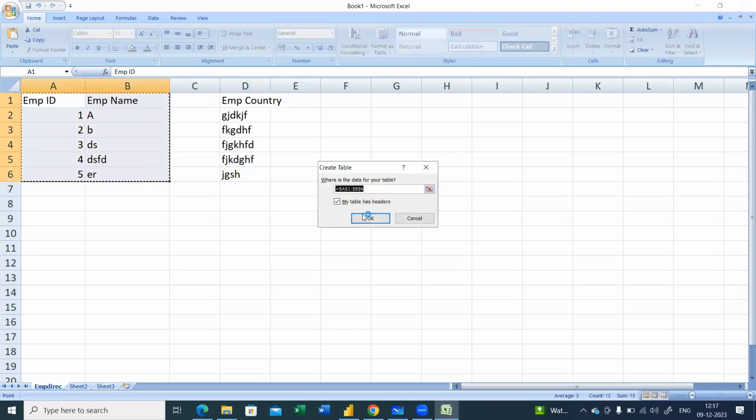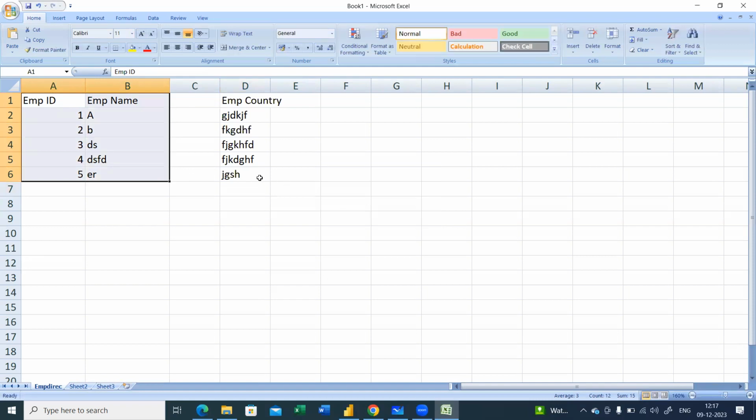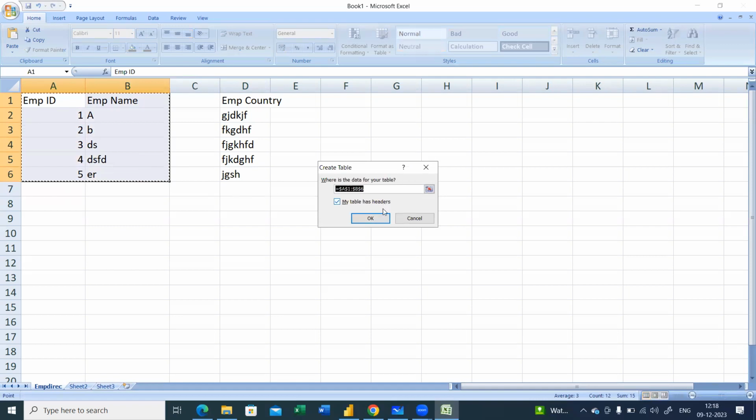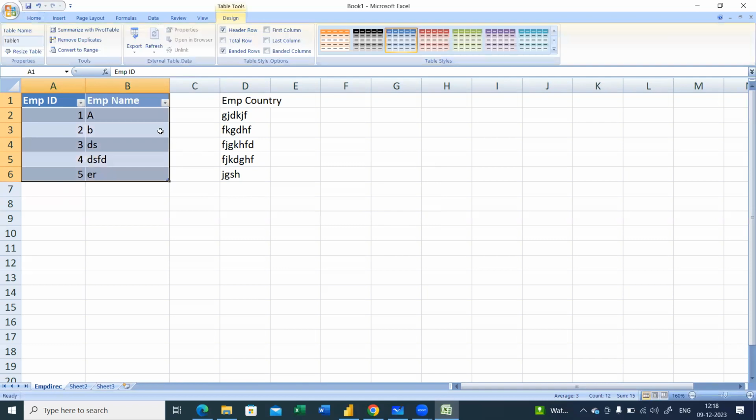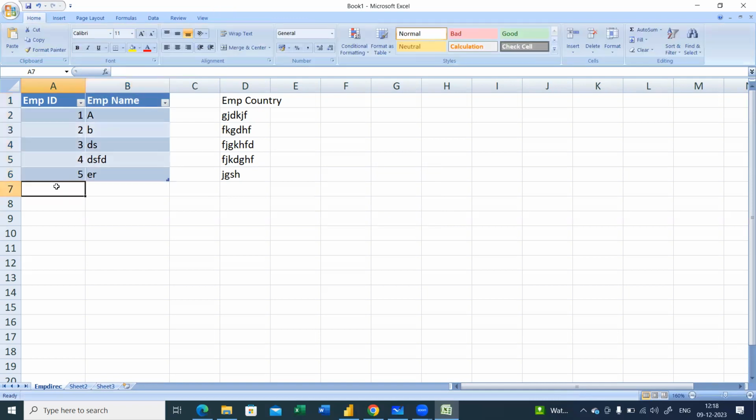I'll just format it as a table. Okay, I'm creating a table here. So how do I create a table? I select the entire range and press Control T. Control T is the shortcut key, and you have your table with headers. Once you set the table with headers, you can rename the column as employee ID and enter it. As soon as you enter 6, you have the data related to that.